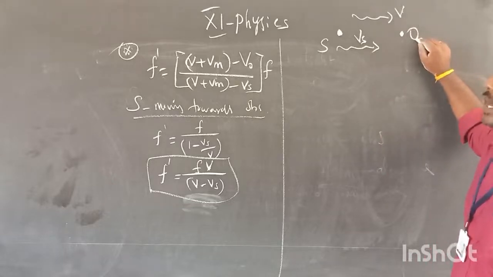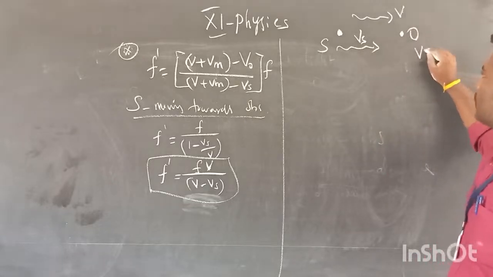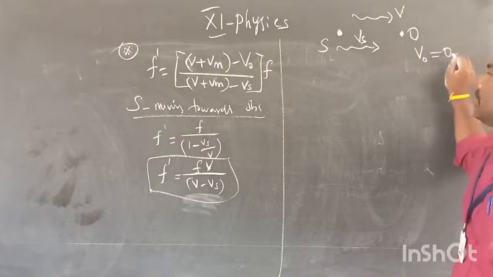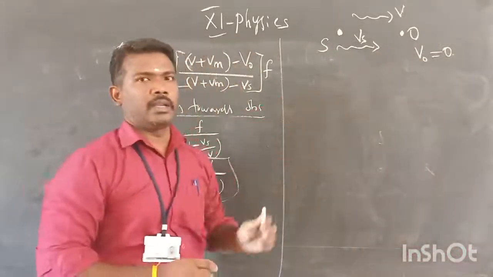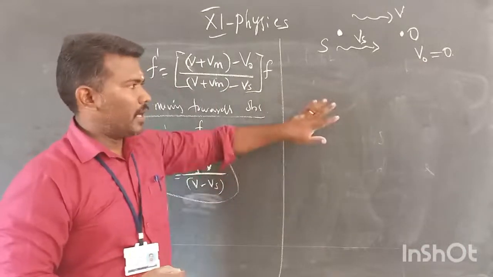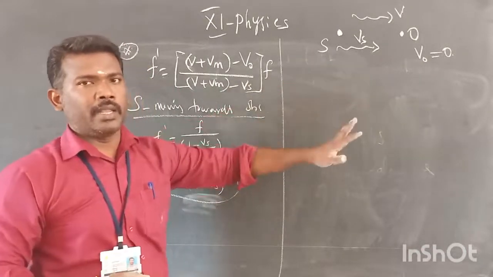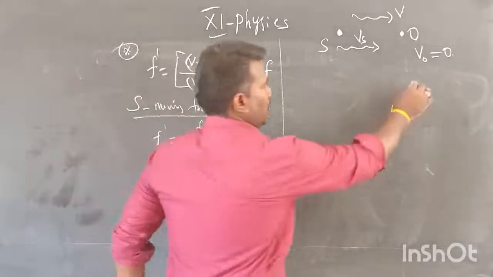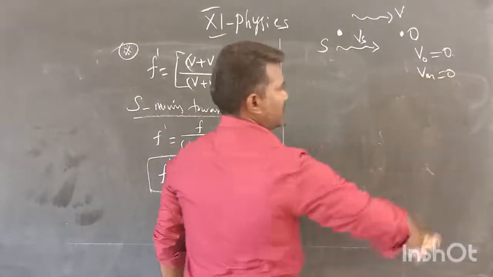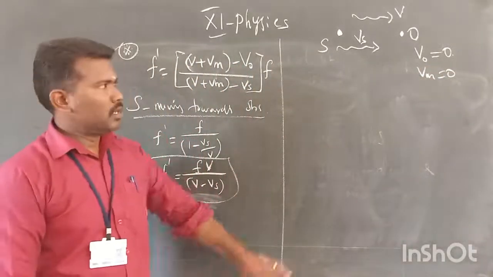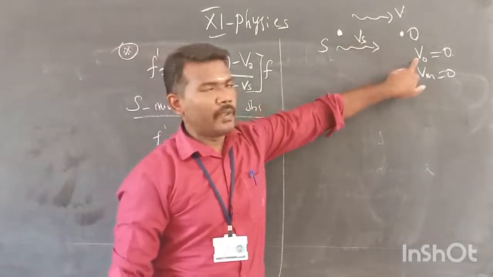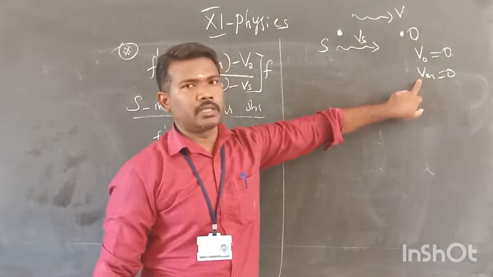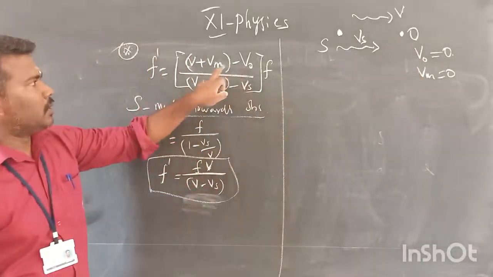Now here our observer is at rest. So V naught is equal to 0. Observer at rest, so the velocity of the observer is equal to 0. And as per your textbook, the medium is also at rest. So under this condition we apply the values V naught is equal to 0 and Vm is equal to 0.